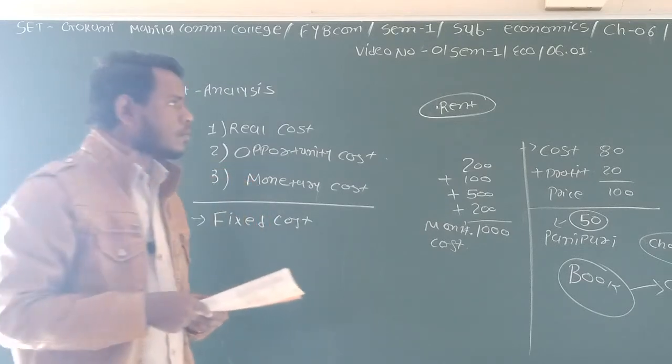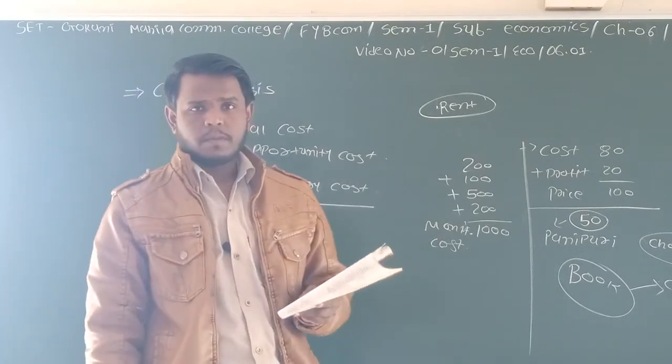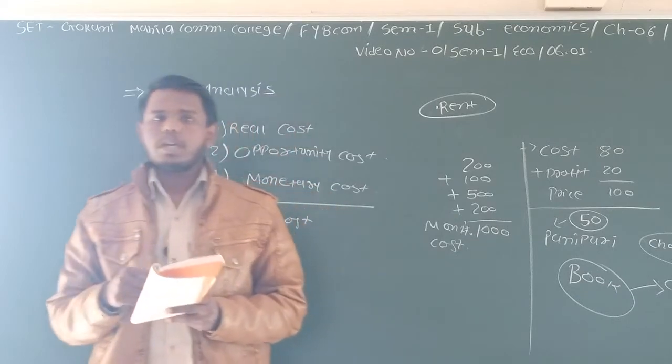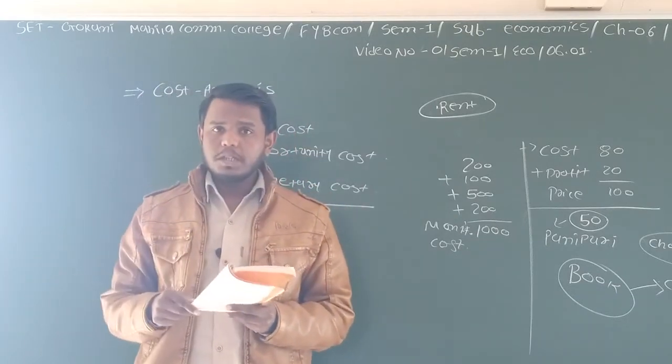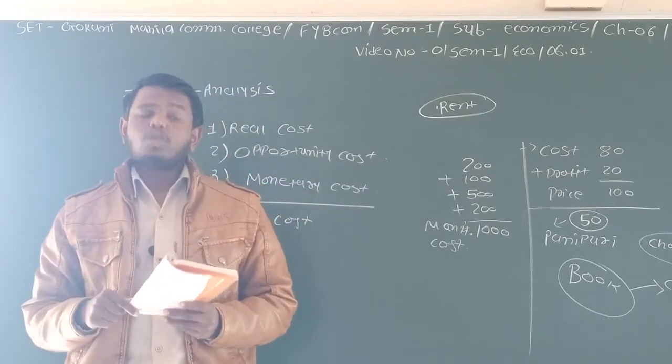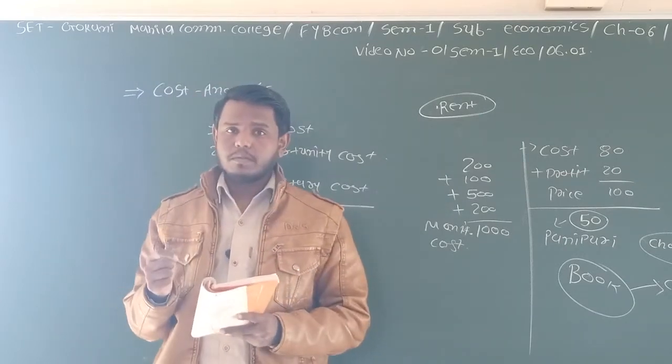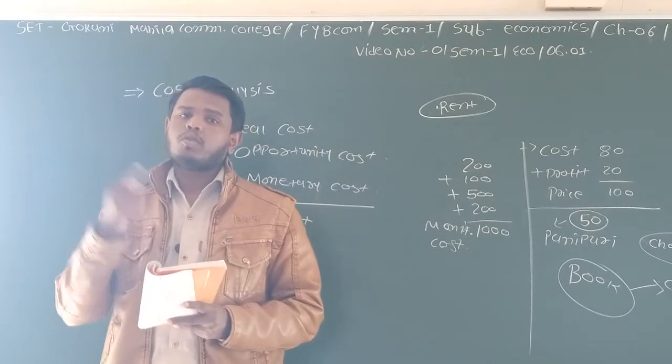Same for the services of the machinery. Say for example, in your business organization there are a number of machineries. To operate that machinery smoothly, you have to make some basic expenses on that particular thing.